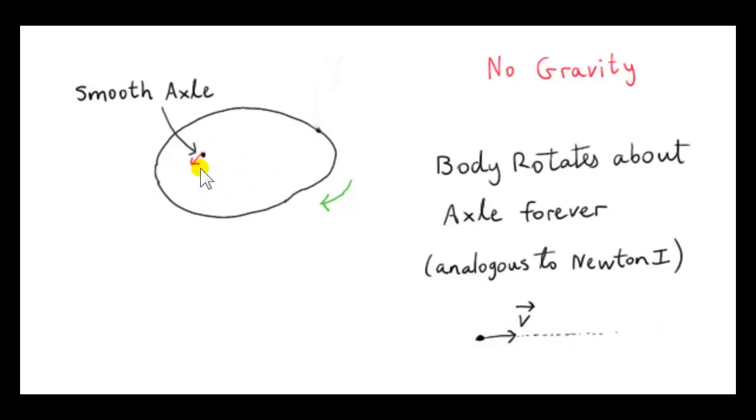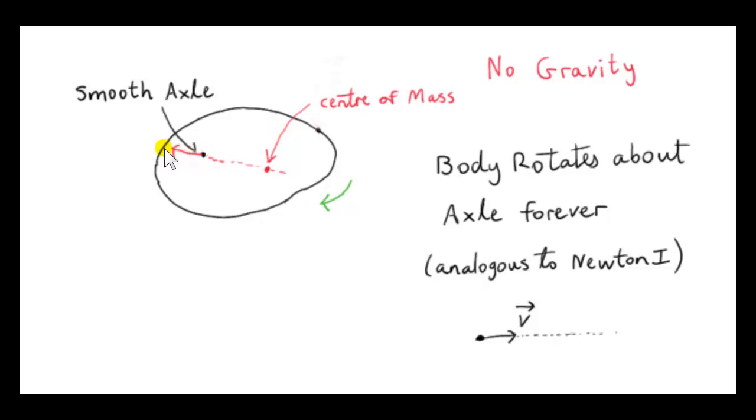Now, you might say that there is a force on this body, and indeed there is actually, because the body is in contact with this axle. Okay, I'll just remove this force here because there's no resistance force. So what is the force on the body due to the axle? Well, we will show in a later video that that force is on a line that's joining the center of gravity of the body. Well, there's no gravitational force acting here, so we can call this the center of mass. Okay, we'll discuss more about that later.